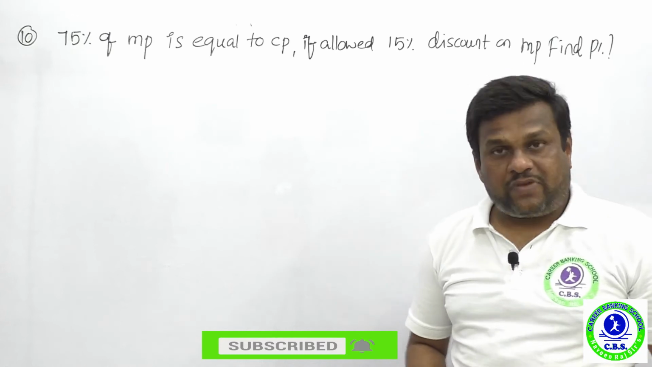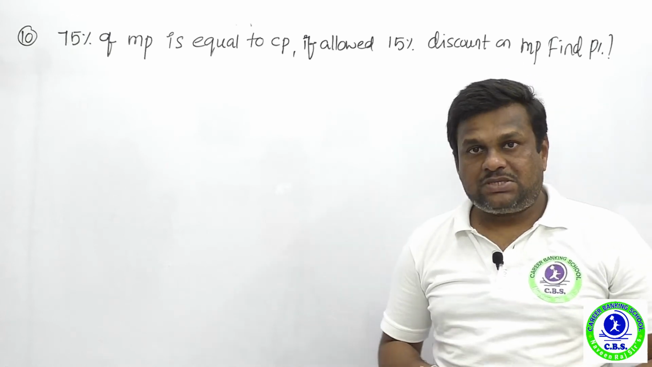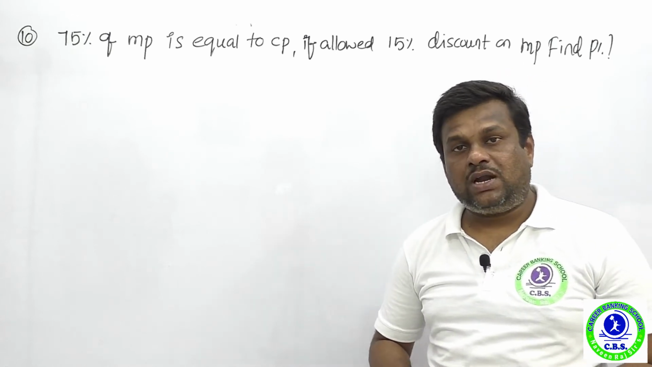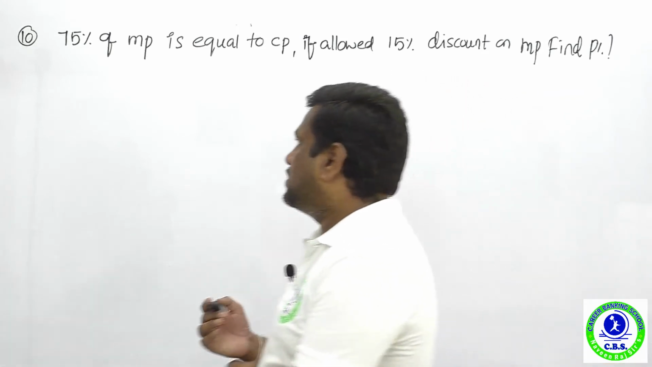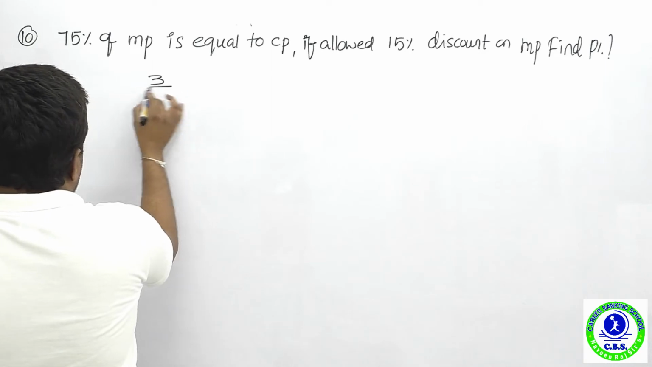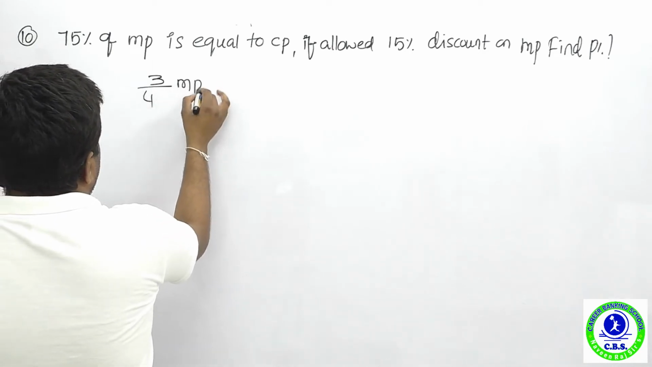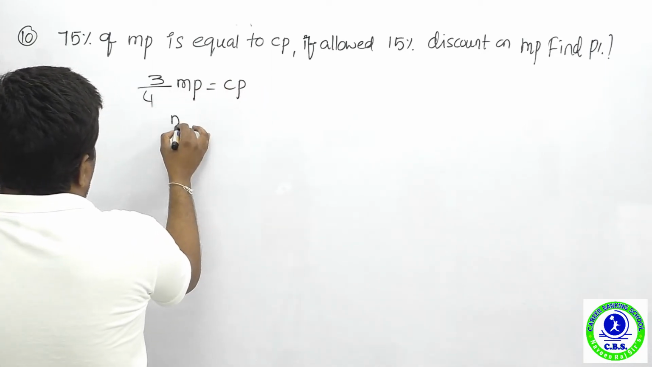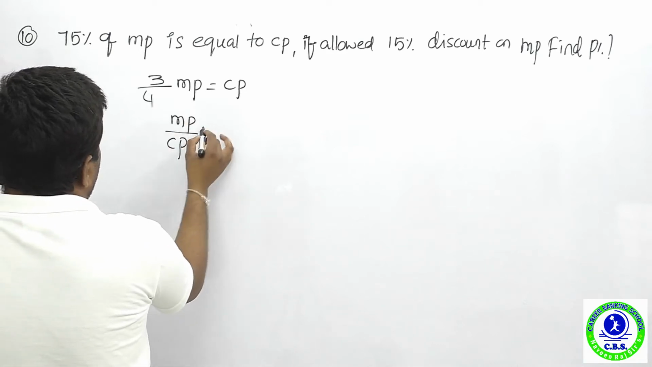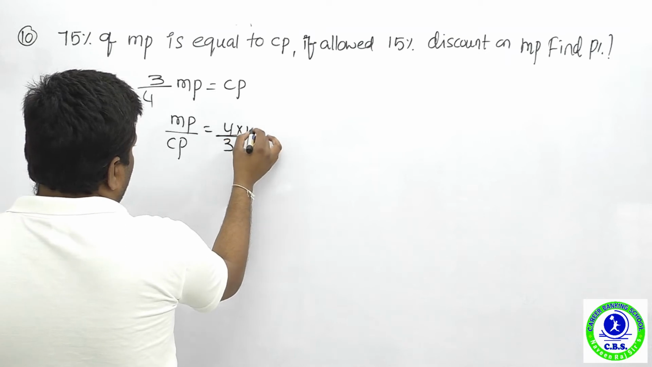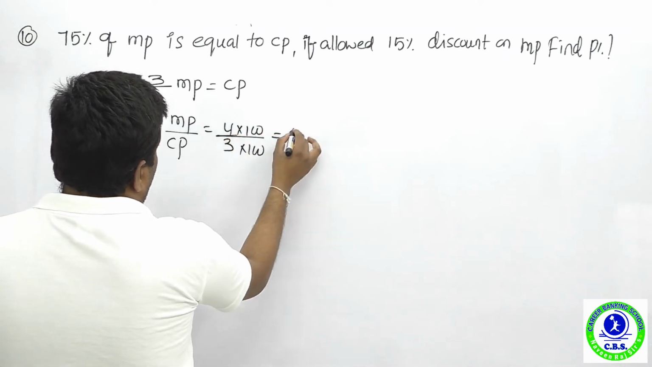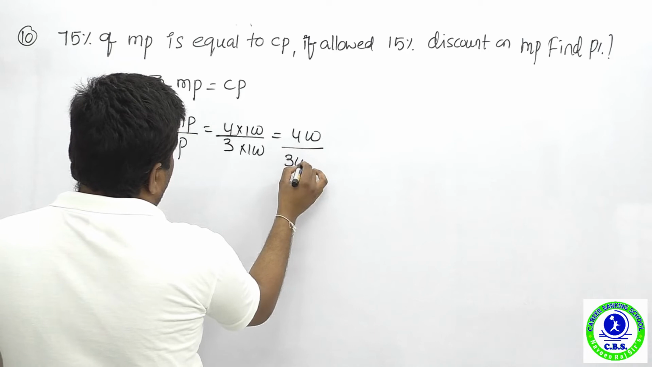The next question is from profit and loss. If 75% of market price is equal to cost price, and you allow a 15% discount on market price, find the profit percentage. Now 75% is nothing but 3 upon 4. 3 upon 4 of market price is equal to cost price. Therefore market price upon cost price is equal to 4 upon 3. Let us multiply by 100 for easy calculation. Now market price is 400 rupees, and cost price is 300 rupees.